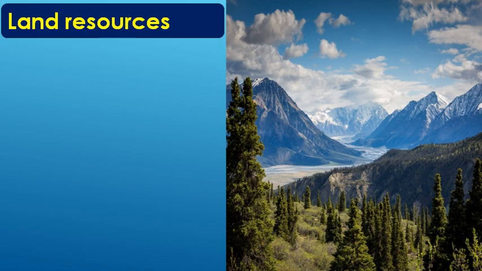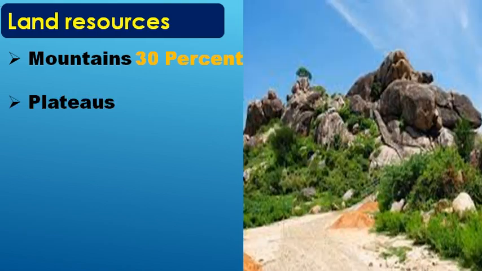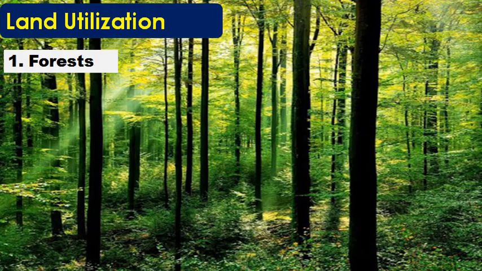The land resources in our country can be broadly classified as follows. One is mountainous area. Mountains cover 30% of the land in India. The next one is the plateau area. Plateau area covers a relatively smaller area, and that is 27%. Then there are plains. When it comes to plains, it is 43%, and plains include coastal plains as well as northeastern plains.